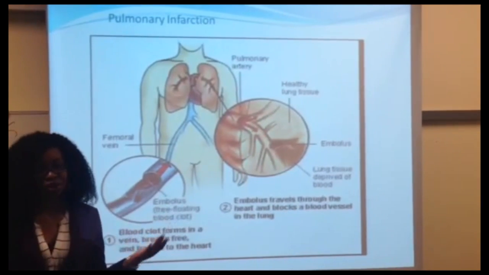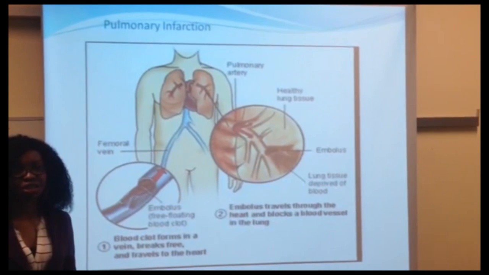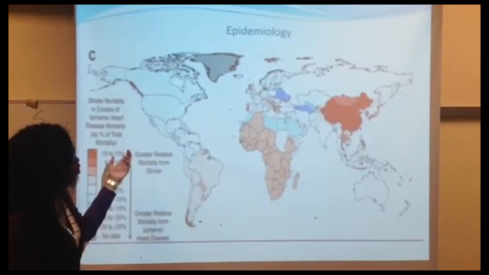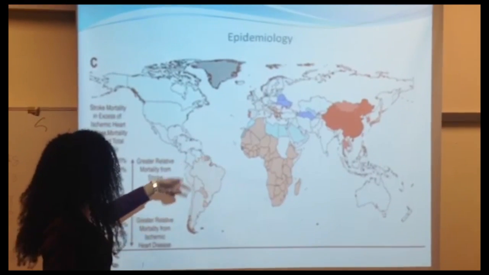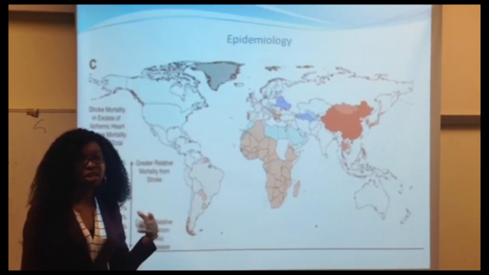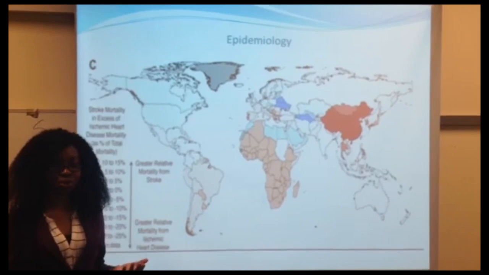Pulmonary infarction occurs due to a shortage of blood supply to the lung tissue as a result of blood vessel occlusion, such as air bubbles in the bloodstream, cancerous tumor fragments, and thrombosis. This is a worldwide distribution, showing China, Africa, Argentina, and America to be the highest with regards to myocardial infarction and cerebral infarction, as 80% of cases are ischemic stroke.